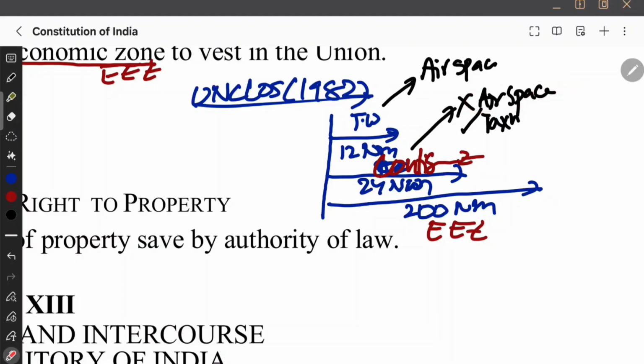Basically, India having no control over airspace implies that if any criminal flight is going, it cannot enforce any criminal law against that spaceship in the airspace. That is not possible. So that's what I'm saying: India doesn't have control in the airspace, but it has taxation powers.